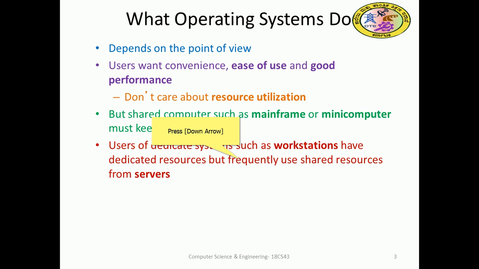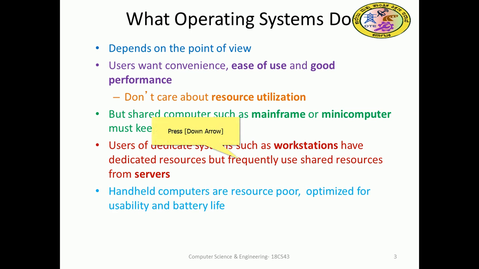Dedicated systems such as workstations have dedicated resources, but frequently use shared resources from servers. Handheld devices are optimized for usability and battery life, such as laptops, tablets and mobile devices.